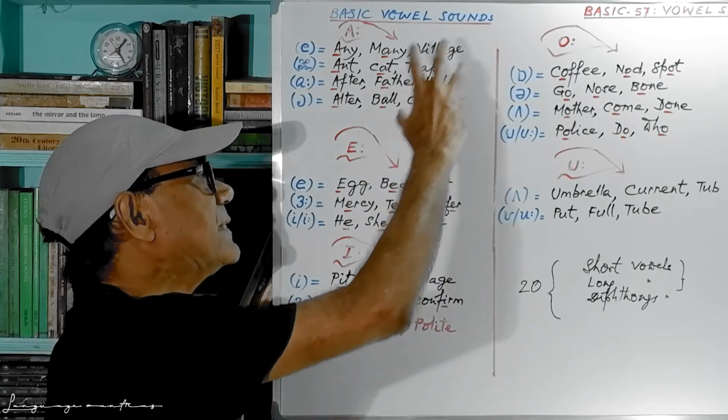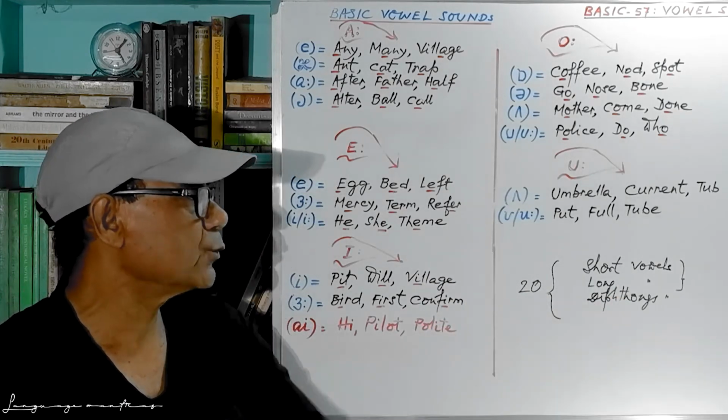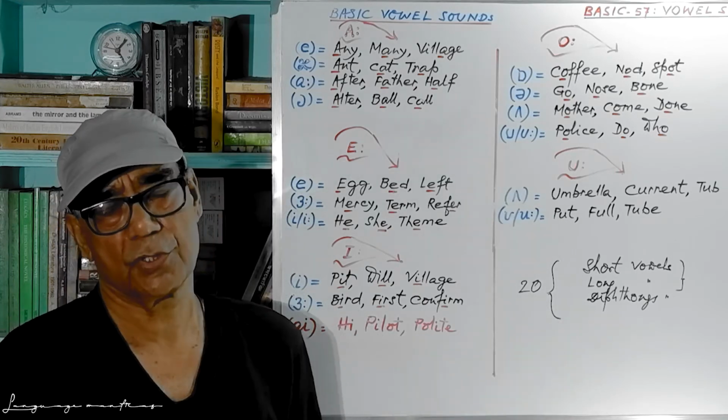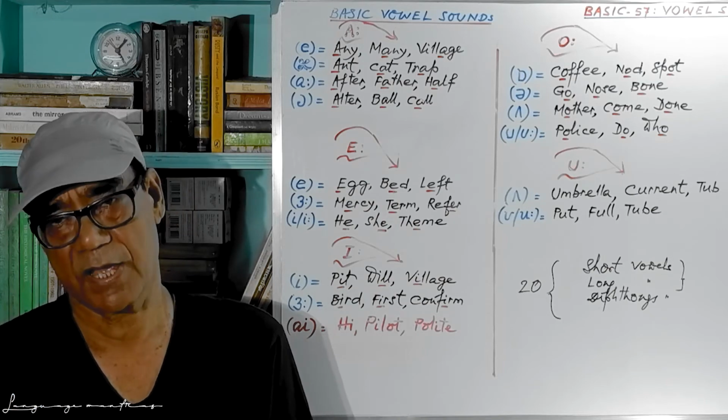So remember these sounds, we have short vowels, we have long vowels, we have diphthongs. We will have another session on diphthongs. Today we have discussed only the basic vowel sounds.